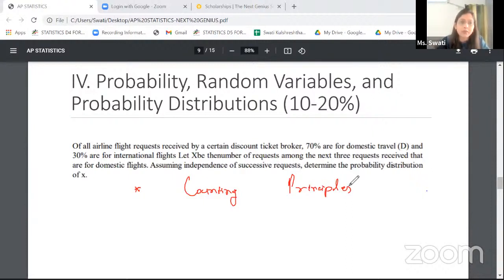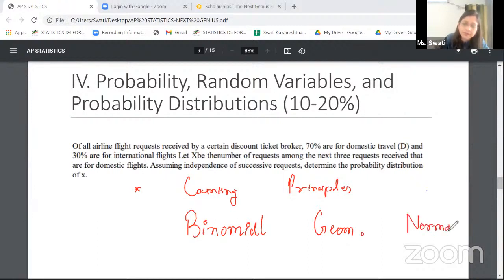Again, going ahead, I would be using conditional probabilities quite a lot in this chapter, Bayes theorem quite a lot in this chapter, tree diagrams quite a lot in this chapter. Random variables again would serve as a basis for further chapters which are going to be inferential statistics. So when we come to random variables, there are three random variables that we'll study here: the binomial random variables, the geometric random variables, and the normal random variables.